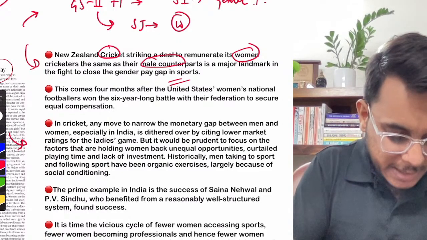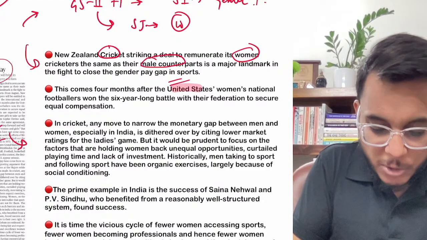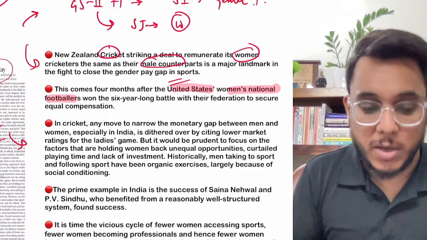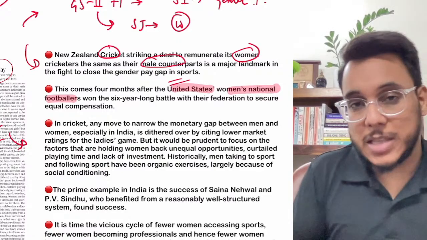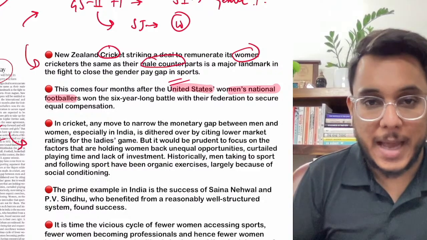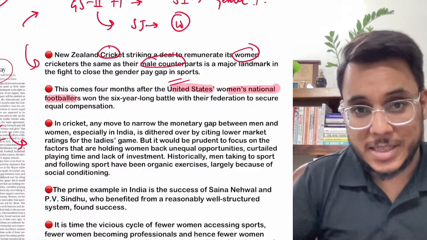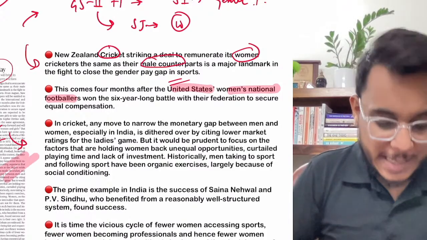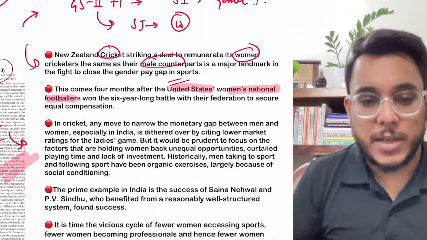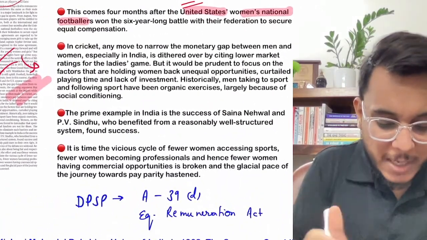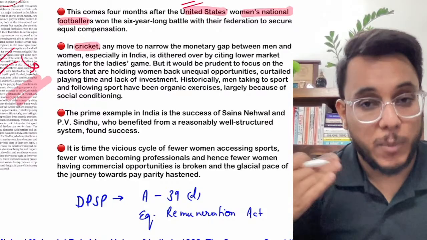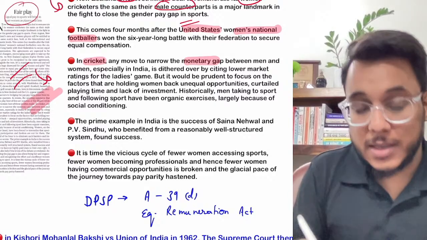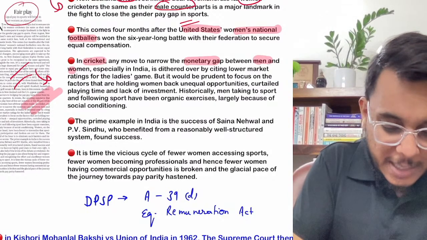In this respect guys, recently the United States also said that the women's national footballers will be paid equally as the male. Now this was a long battle that happened, and guys, earlier such a battle was carried out in tennis also. Now these are the good things that have been there. Now guys, when we talk about the context of India, particularly cricket, which happens to be one of the most important sports in India, we find that there is a monetary compensation gap between the men and the women.